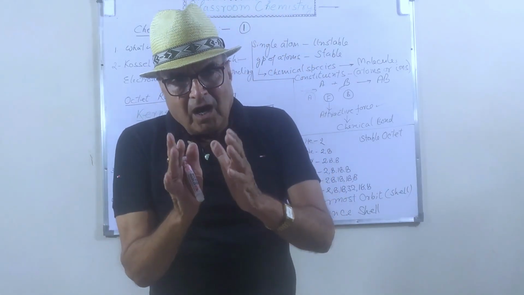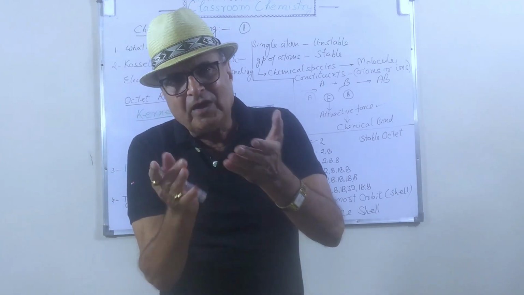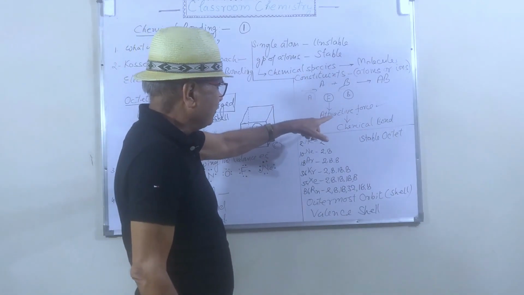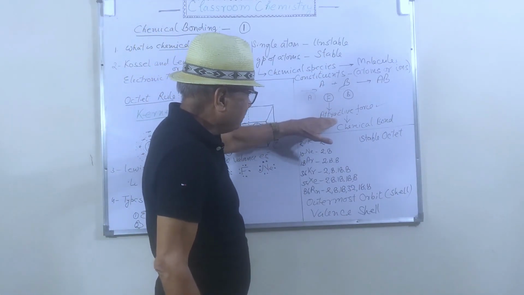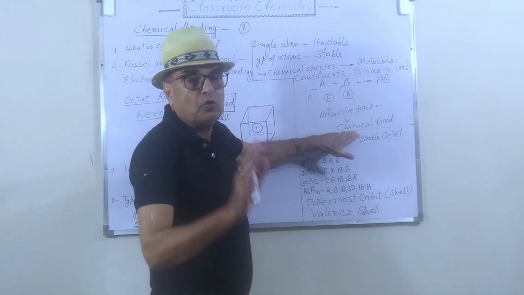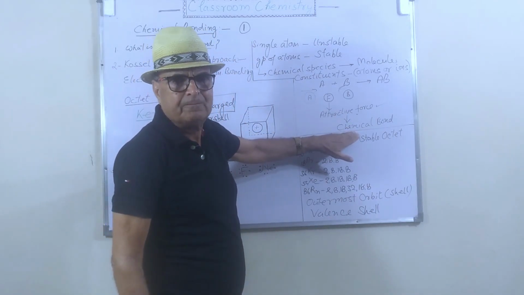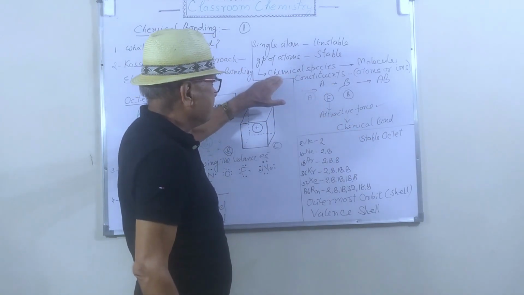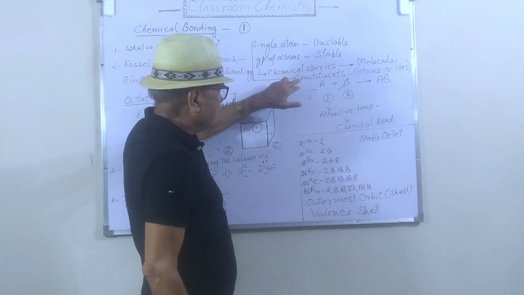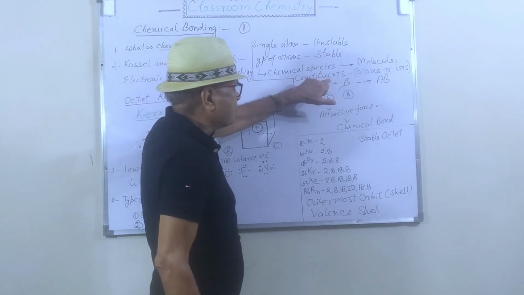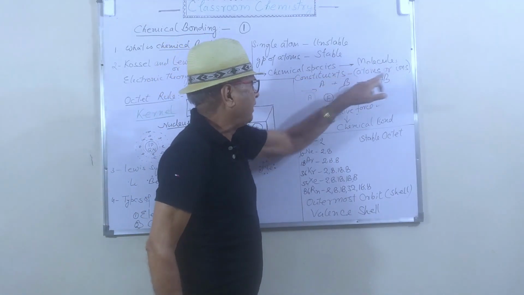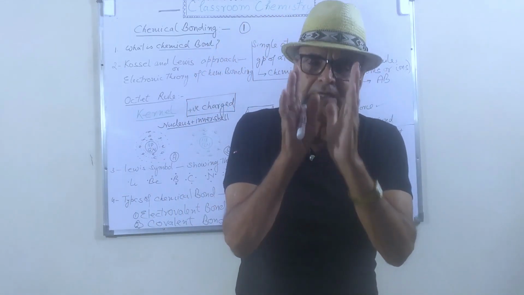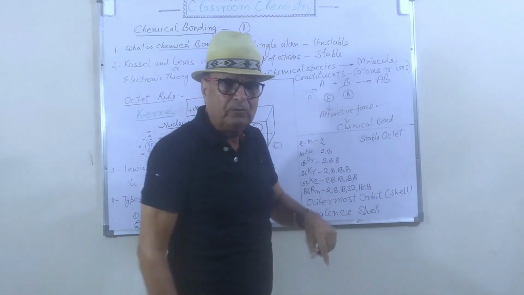Now how will you define a chemical bond? I told you that this attractive force is a chemical bond. So I will use some terms to define the chemical bond: the chemical species, and the constituents of the chemical species. Constituents may be atoms, and ions can also form the chemical species or the molecule.